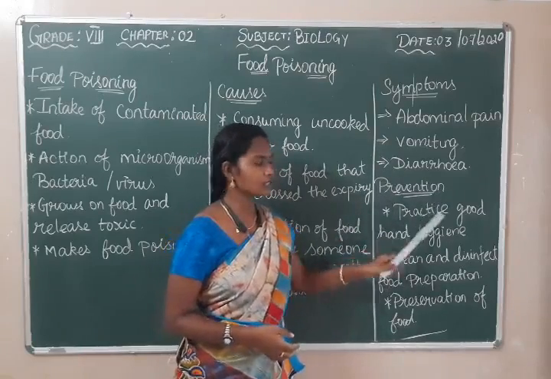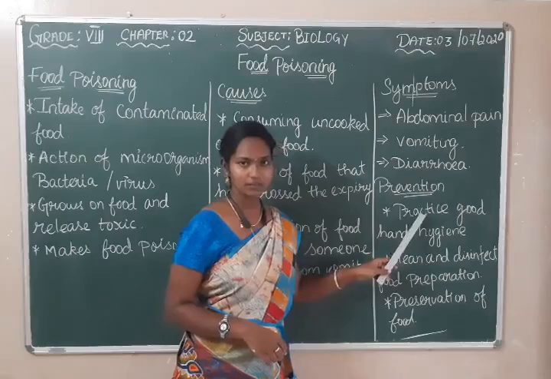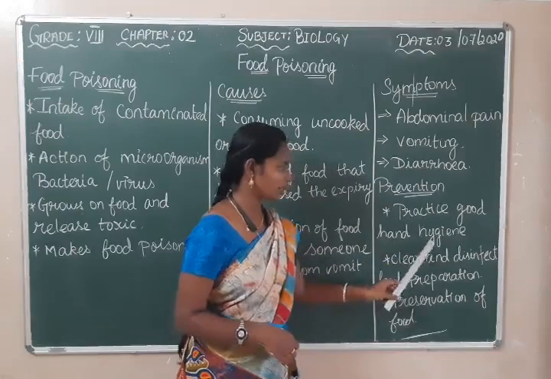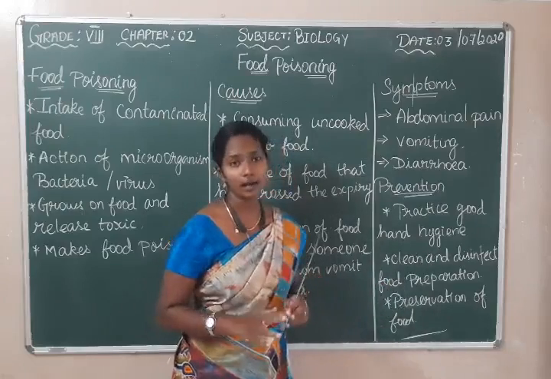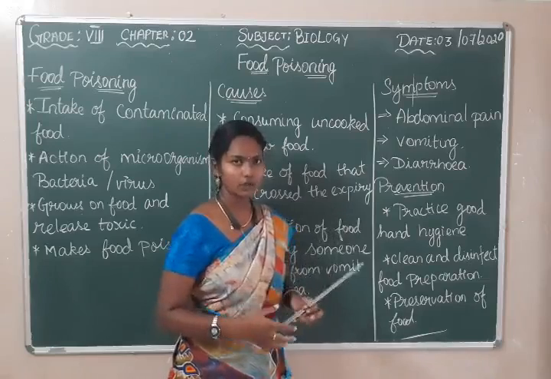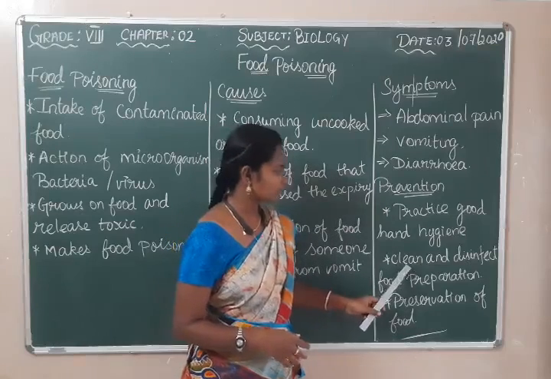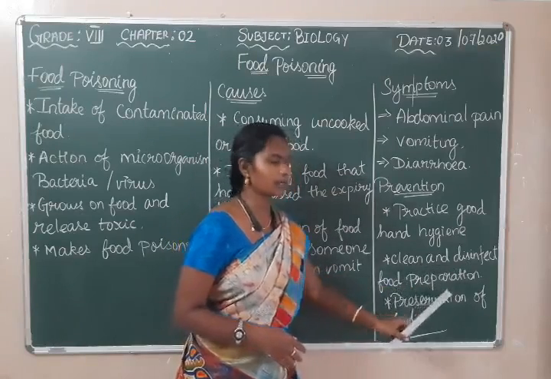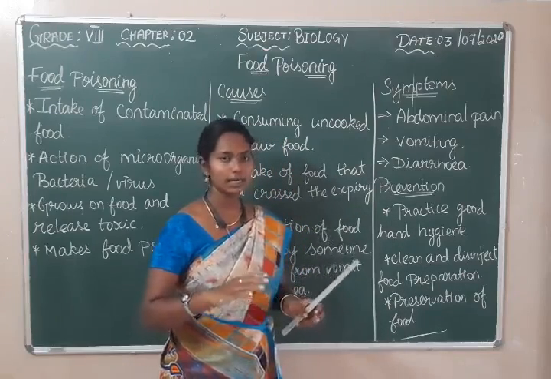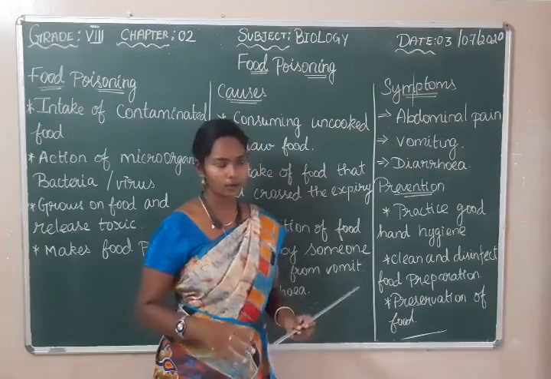Next it is about prevention, that is how to prevent food poisoning. First, practice good hand hygiene, that is we have to keep our hands very clean, before and after the meal you have to clean your hands. Next, clean and disinfect the food preparation area, that is where you are cooking the food, that place has to be very clean and should not be affected by any microorganism.